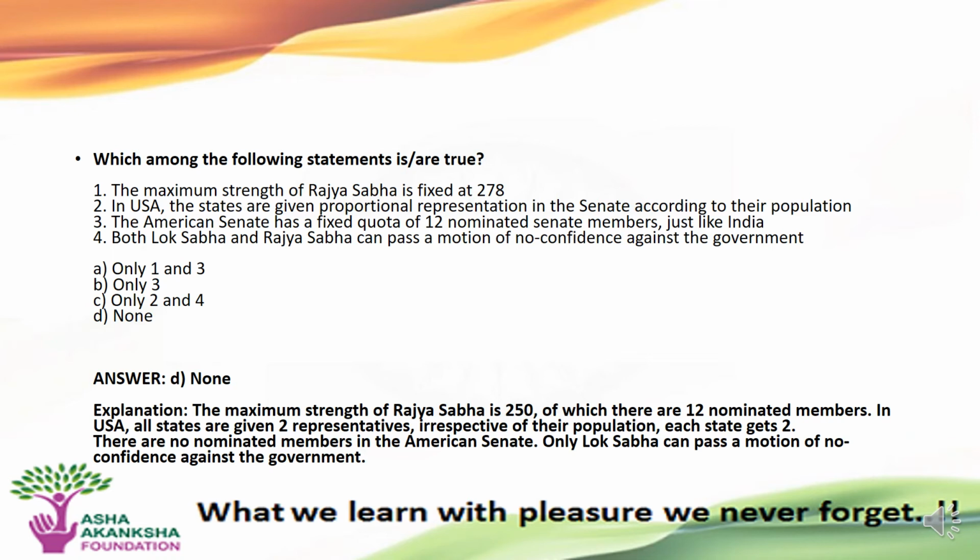The correct answer to this question is option B, that is none of the above statements are true. So, the maximum strength of Rajya Sabha is 250, of which there are 12 nominated members. In USA, all states are given 2 representatives irrespective of their population. Each state gets 2. There are no nominated members in the American Senate. Only Lok Sabha can pass a motion of no confidence against the government.